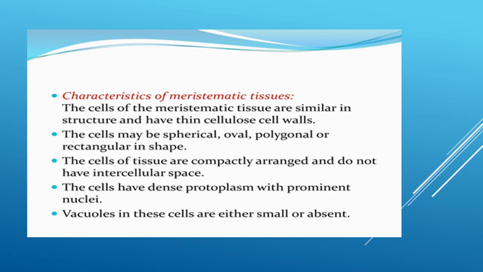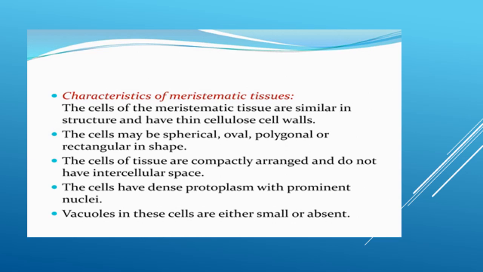Characteristics of meristematic tissue. As I told you, meristematic tissues contain undifferentiated dividing cells. The cells of the meristematic tissue are similar in structure and they have a thin cellulose cell wall around them. The cells may be spherical, oval, polygonal, or rectangular in shape. The cells of this tissue are compactly arranged.